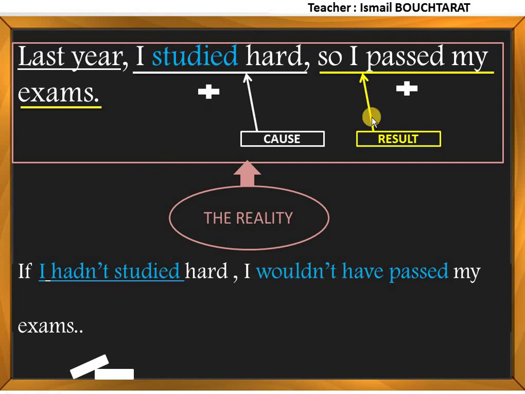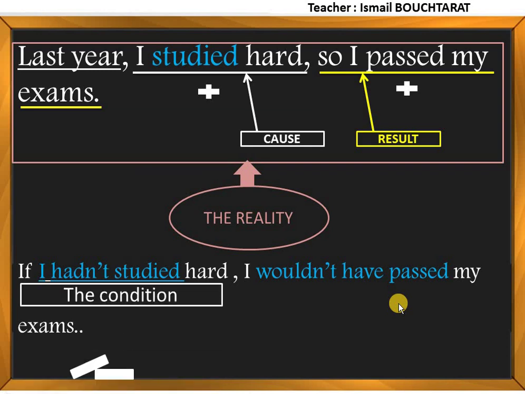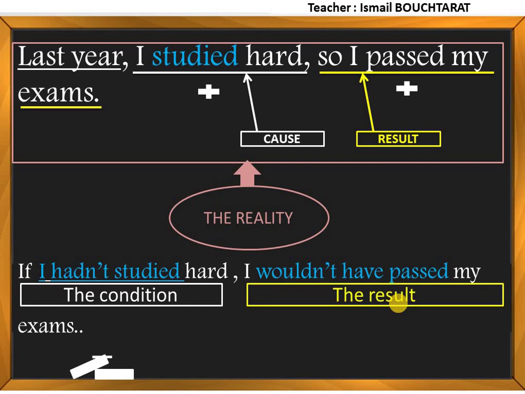I wouldn't, because here we have positive, we have to change it into negative, wouldn't have passed my exams. So this is the condition, and we have the result.